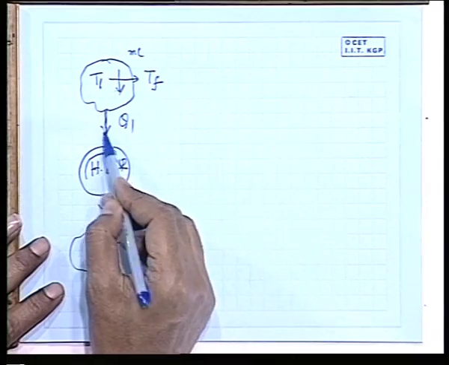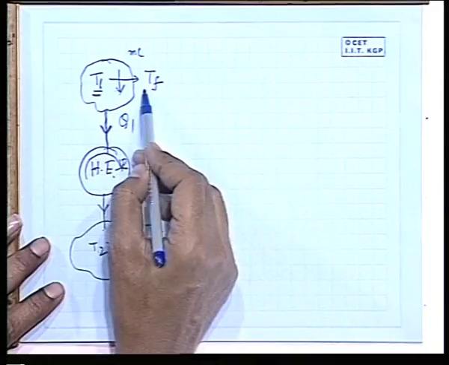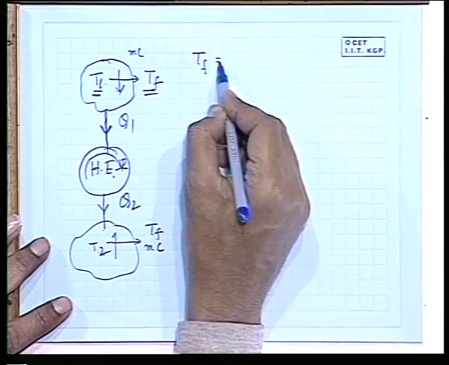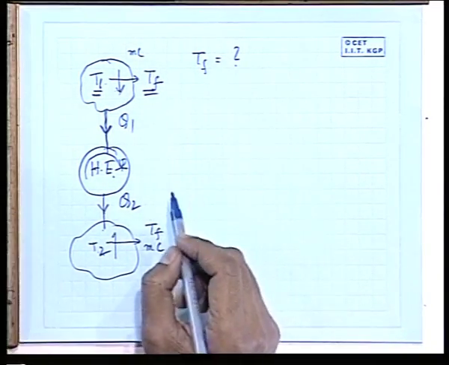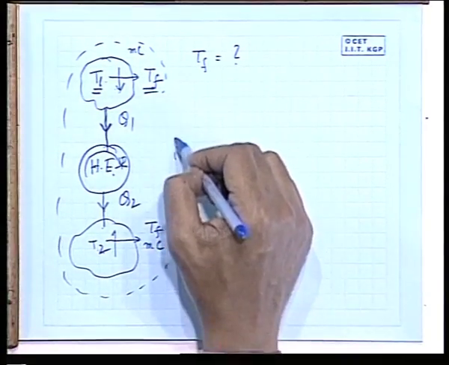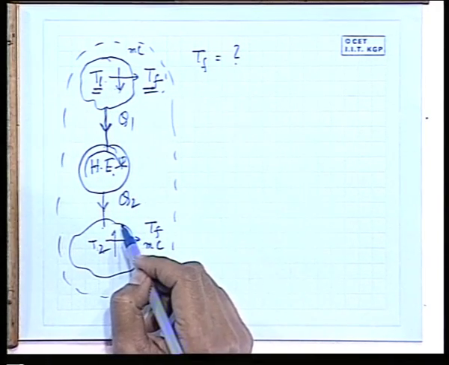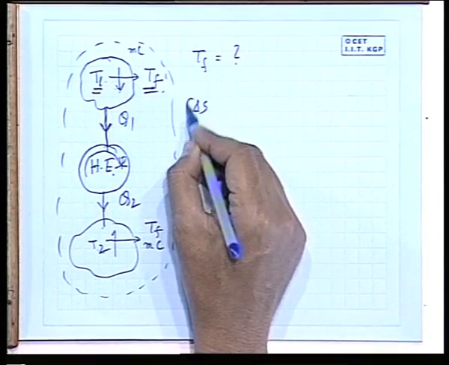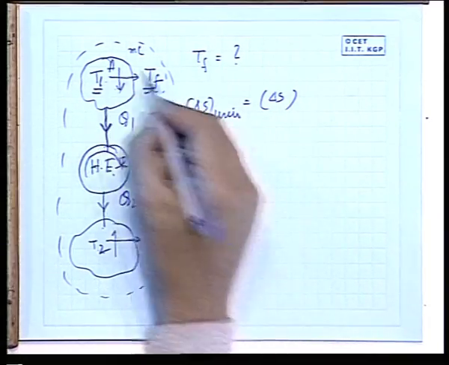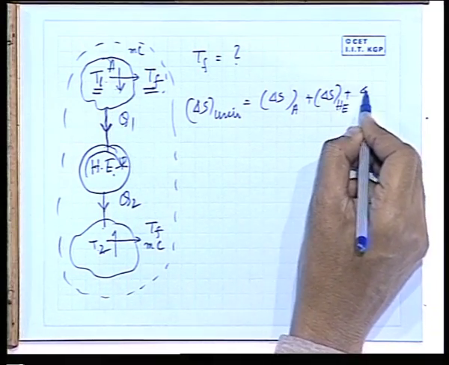So we can conceive of a reversible heat transfer to the heat engine, the heat addition and heat rejection, in spite of the fact that the system is finite and the temperatures are changing. Now the question comes, what is the value of this final temperature? This can be found out from the entropy principle, the same principle as I have discussed. Let us consider this as the universe. That means delta S universe, which consists of delta S of A, plus delta S of the heat engine, plus delta S of B.